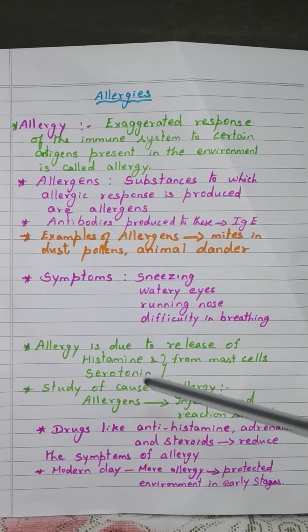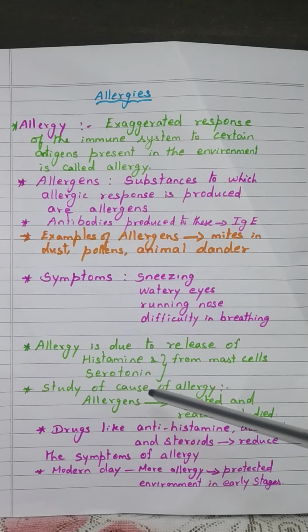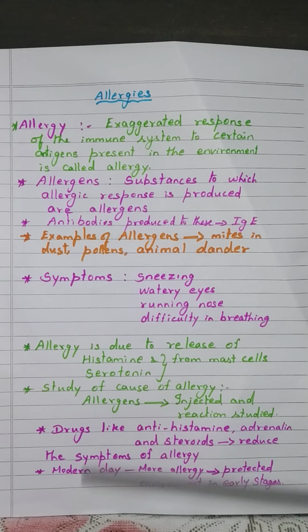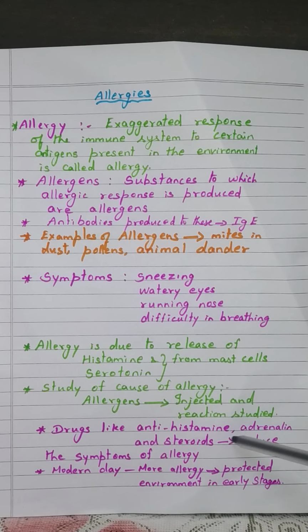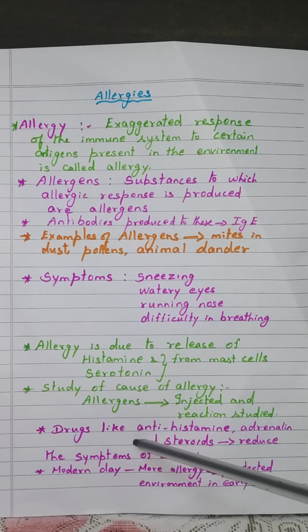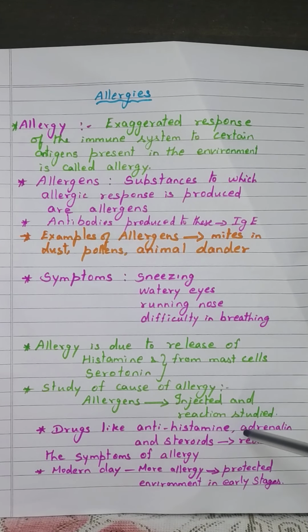Then they find out whether our body is allergic to such allergens. Drugs like antihistamine, adrenaline and steroids are given to reduce the symptoms of allergy.